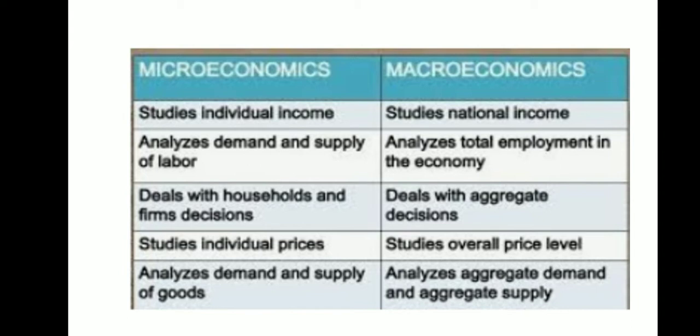When we talk about macro, it's always aggregate demand, aggregate supply, the overall economy as a whole that we need to study. When we study microeconomics, it is the study of individual units. Microeconomics studies individual prices, whereas macro studies the overall price level. Micro analyzes the demand and supply of goods, whereas macro analyzes only aggregate demand and aggregate supply. When I talk about individual demand, individual supply, it is microeconomics. When I talk about aggregate demand, aggregate supply, it is macroeconomics.